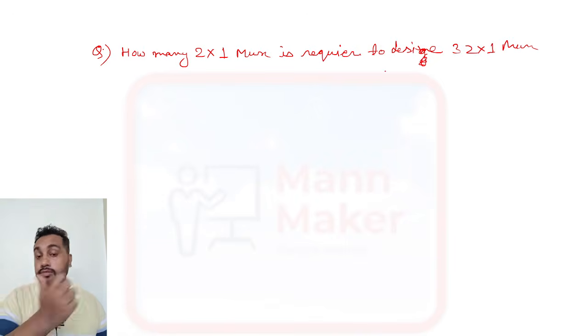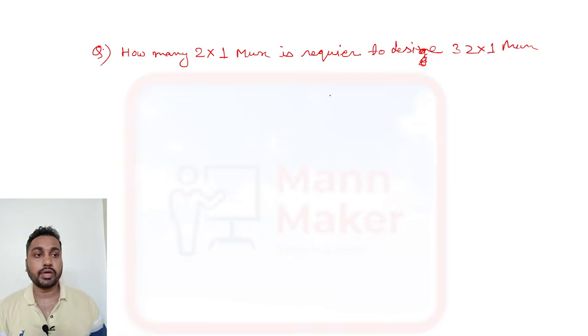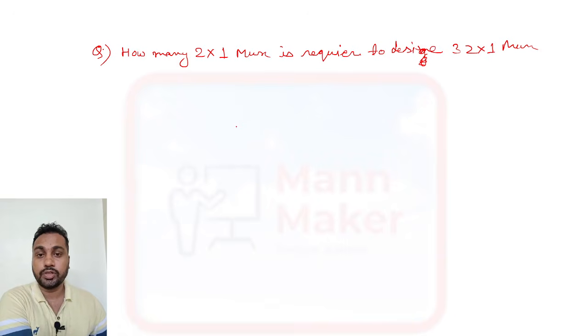How many 2:1 muxes are required to design a 32 into 1 mux? How many 4:1 muxes are required to design a 64 into 1 mux? How many m into 1 muxes are required to design an m into 1 mux? Like that they will ask.